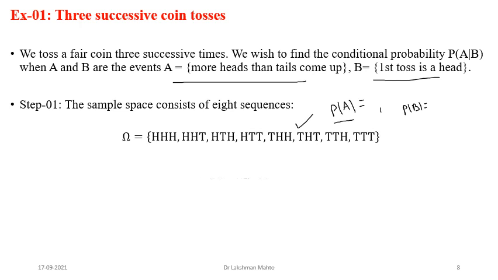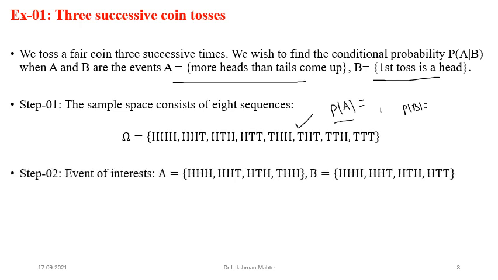But here conditioning is coming in. So what are the events of interest? A is talking about more heads than tails, so these are the outcomes of A. A contains these outcomes, and B is talking about the first toss being a head, so these are the outcomes of B. So we have A and B, both events of interest.